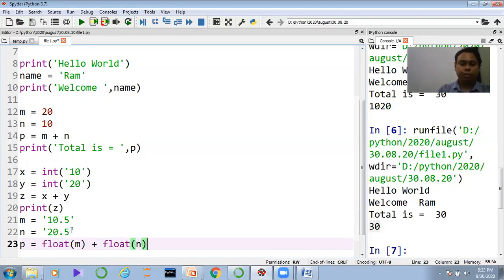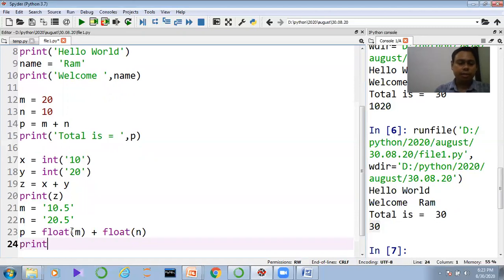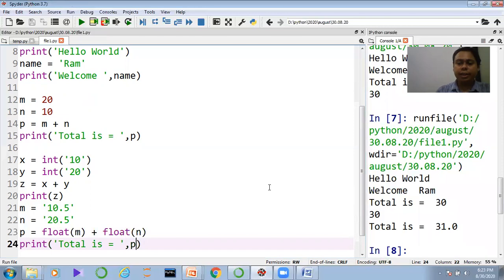After that I just write the print, and I can also write here total is, comma, p. Just execute the code, and after that what I can get? I can get total is 31.0.